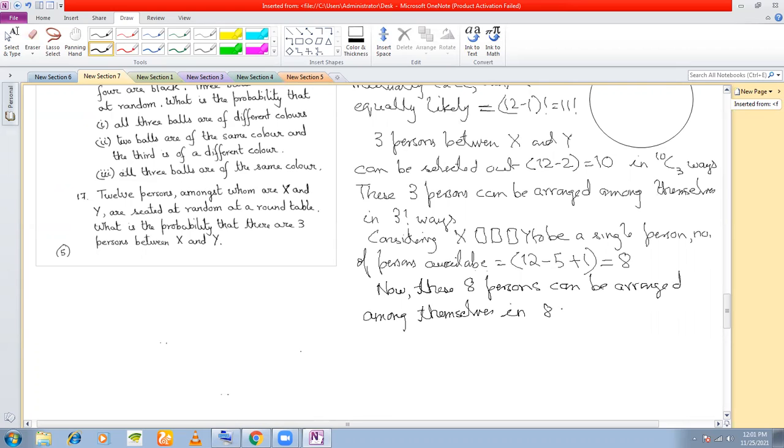In 8 minus 1 factorial equal to 7 factorial ways. Therefore, the number of ways in which there are always 3 persons between X and Y at a circular table.